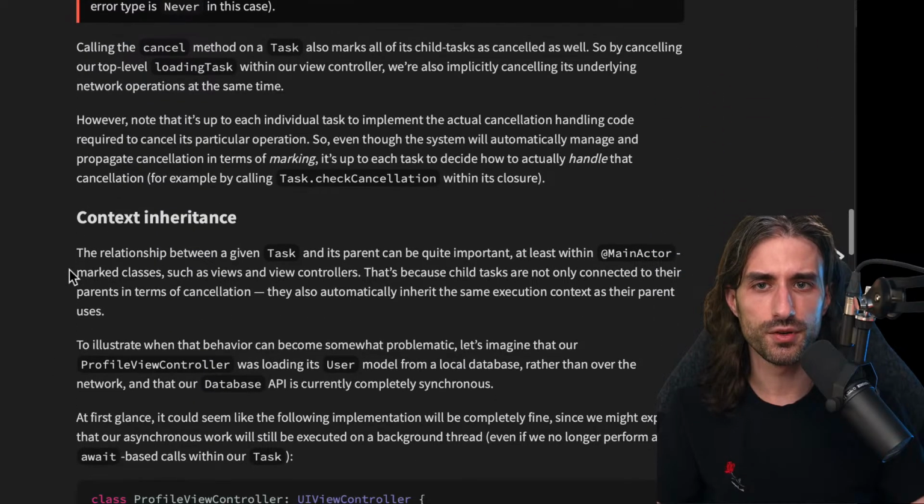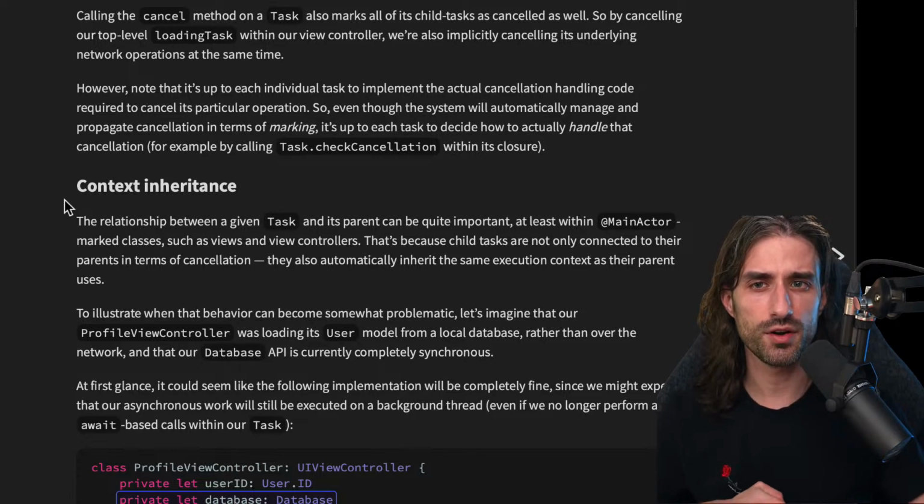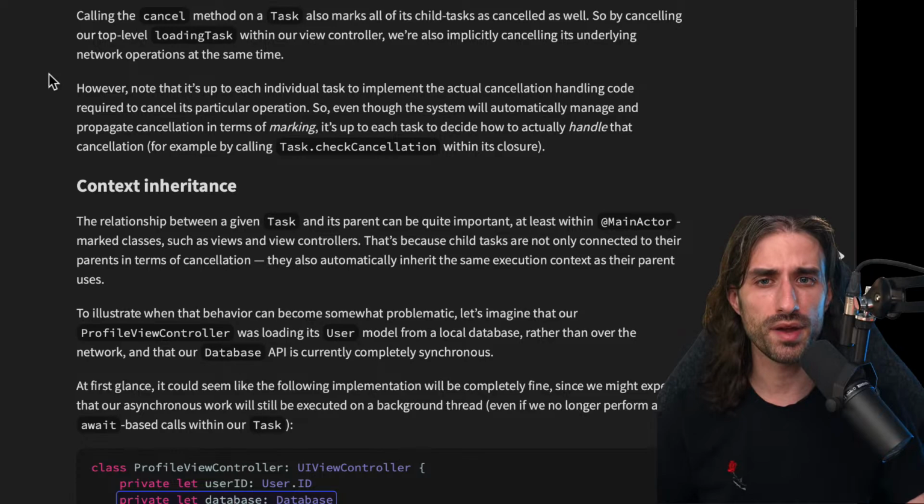Calling the cancel method on a task also marks all of its child tasks as cancelled as well. So by cancelling our top level loading task within our view controller, we are also implicitly cancelling its underlying network operations at the same time. However, know that it's up to each individual task to implement the actual cancellation handling code required to cancel its particular operation. So what I was referring to by saying that cancellation is cooperative.